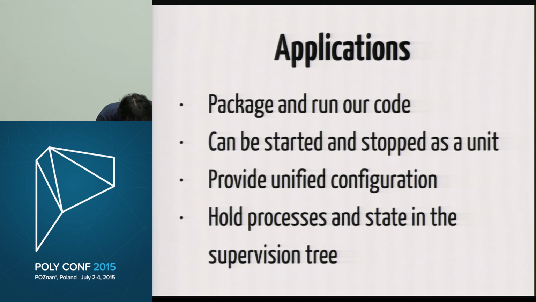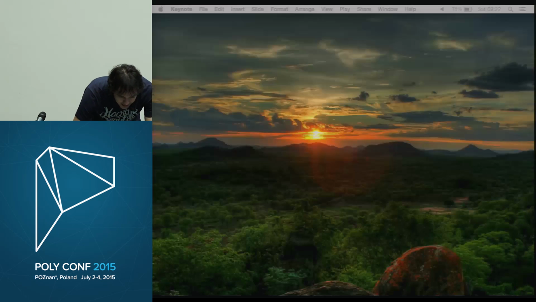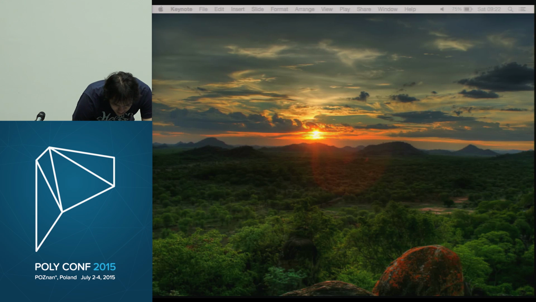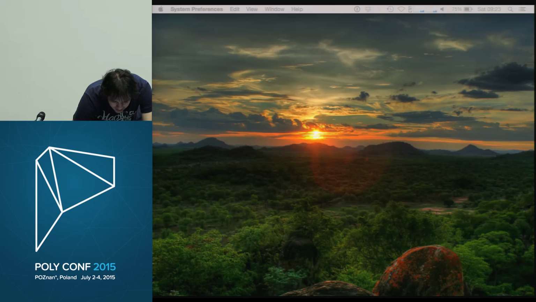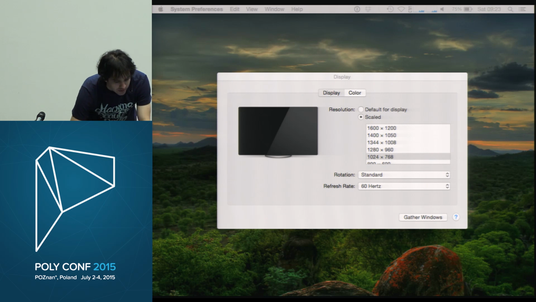Okay, so here I'm going to open up my terminal. And you can't see it, okay. I am going to mirror the screen, just one second. Where is my mouse? Okay, so we are back on track.